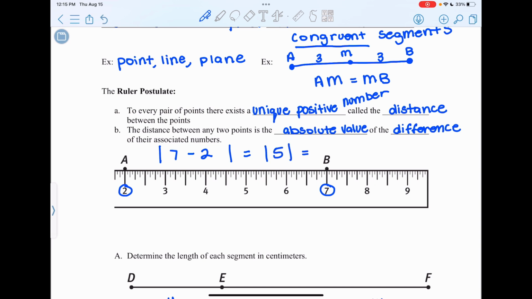Since 5 is already positive, it can come out of the absolute value without changing. But the reason we use absolute value is because if I change the order and did 2 minus 7, I want to get the same distance between these points. 2 minus 7 is negative 5. So before taking that value out of the absolute value, I'm going to make it positive. And so the distance between points A and B would be 5 units.